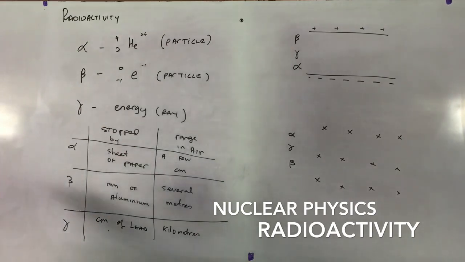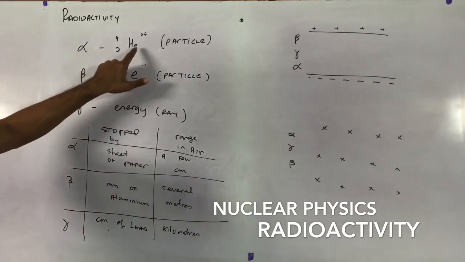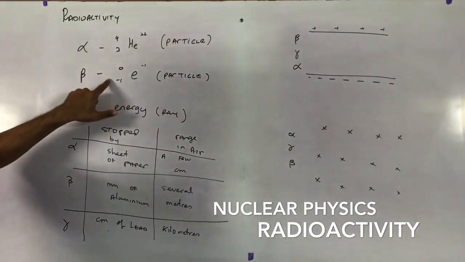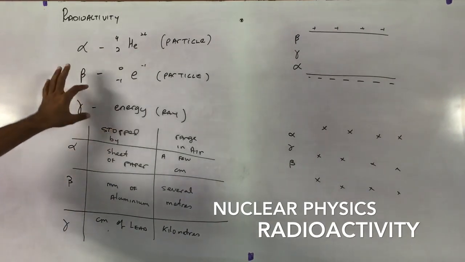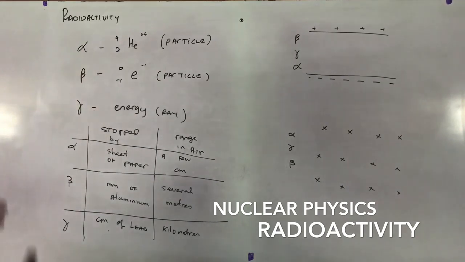Right, so if we look at the alpha and the beta particle and the gamma, we notice that the alpha particle is a bit larger or a bit heavier than the beta particle, and gamma is just a ray, so it's not a particle at all. It's just a substance of energy, right?